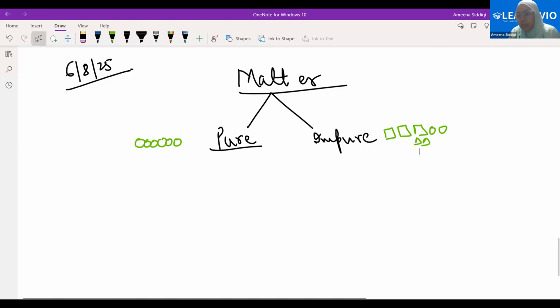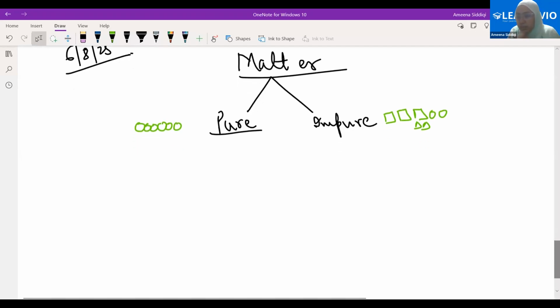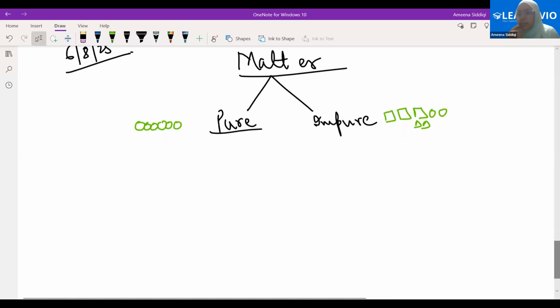Now see, why do we even talk about the chemical composition of matter? Why do we need to learn what different matters are made up of? Why are we not just okay with matter being matter? Okay, it has been made, and how it is made is not our concern. Why are we even learning about it?